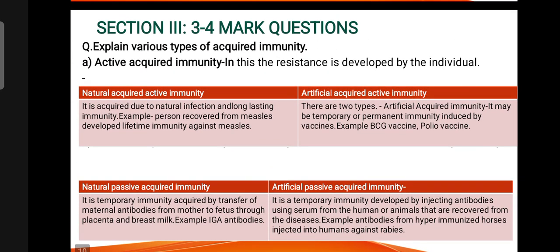Now, in 3 to 4 marks question, explain various types of acquired immunity. Active immunity. In this, the resistance is developed by the individual, and there are two types: natural active immunity and artificial acquired active immunity.